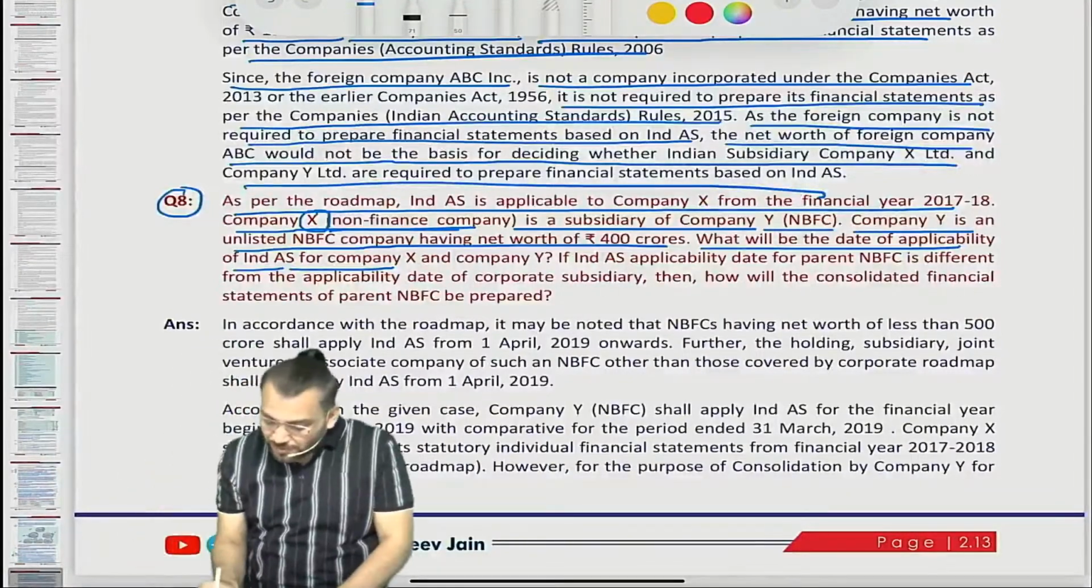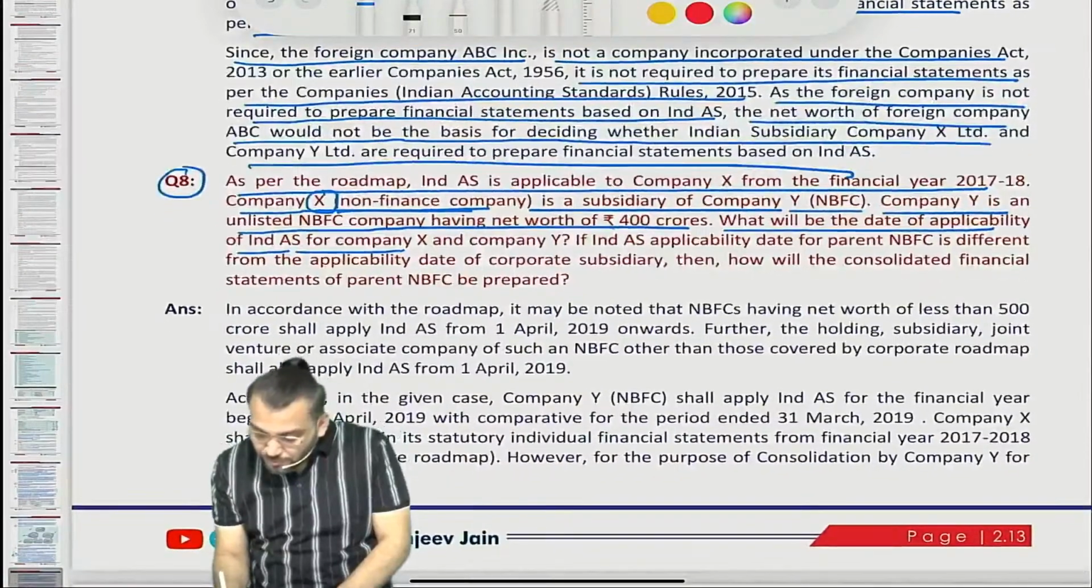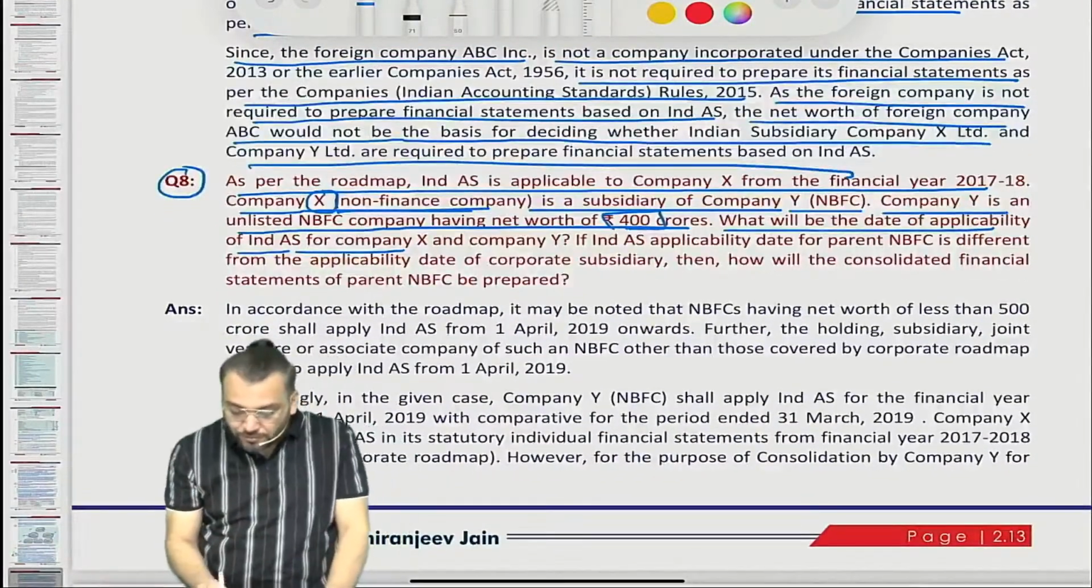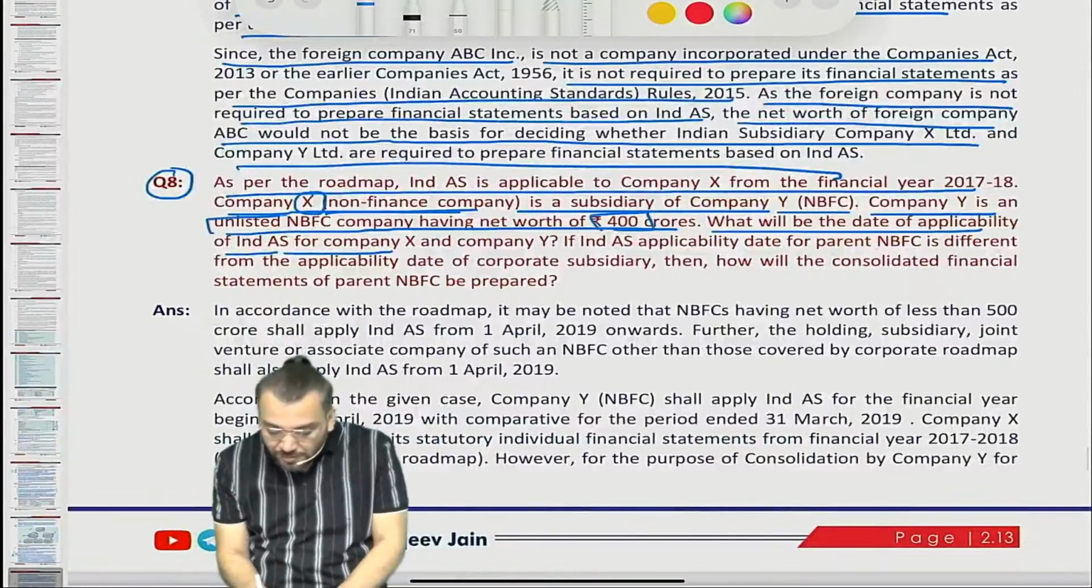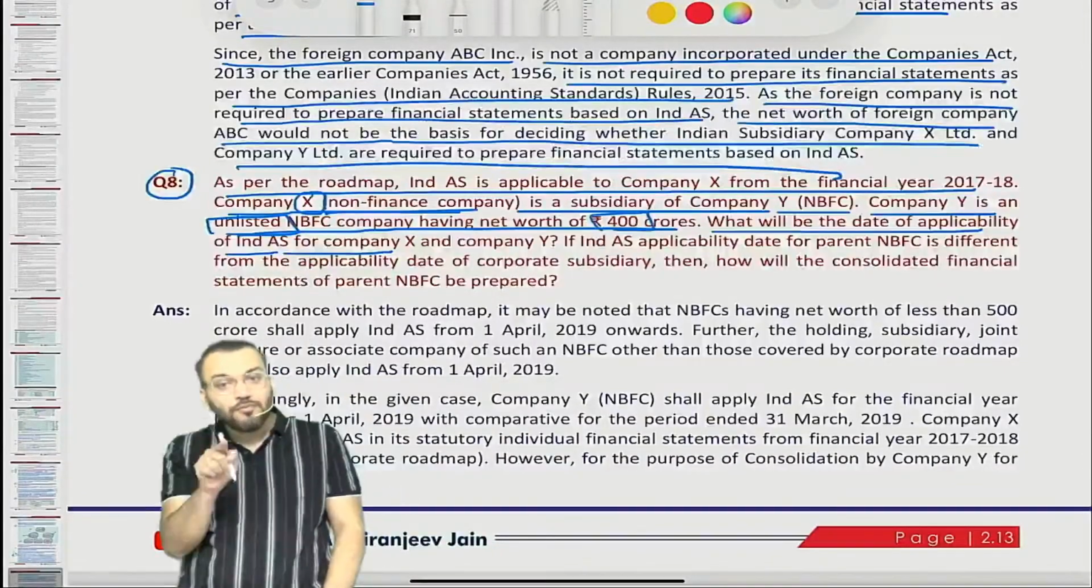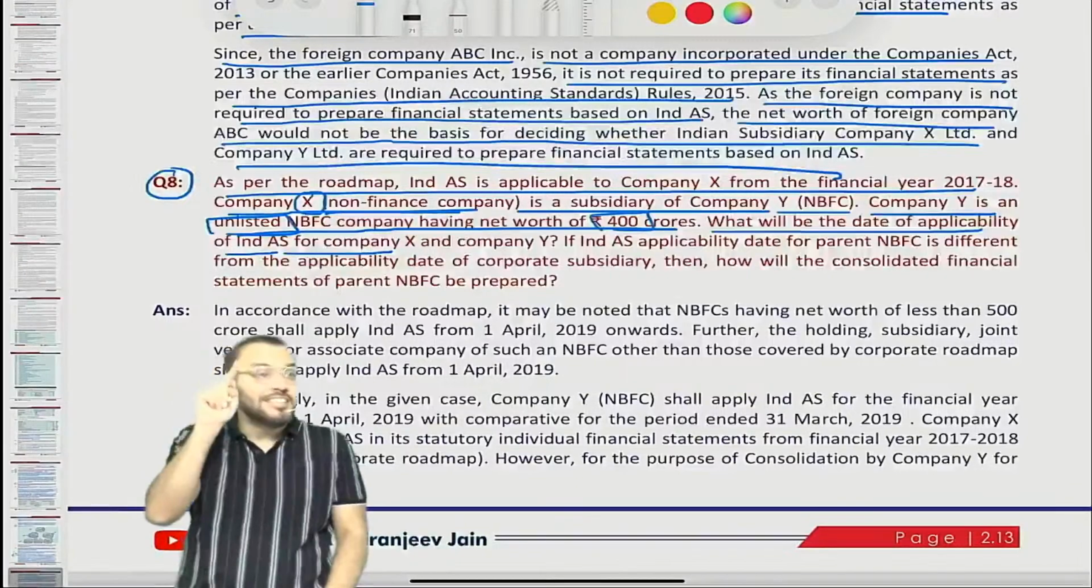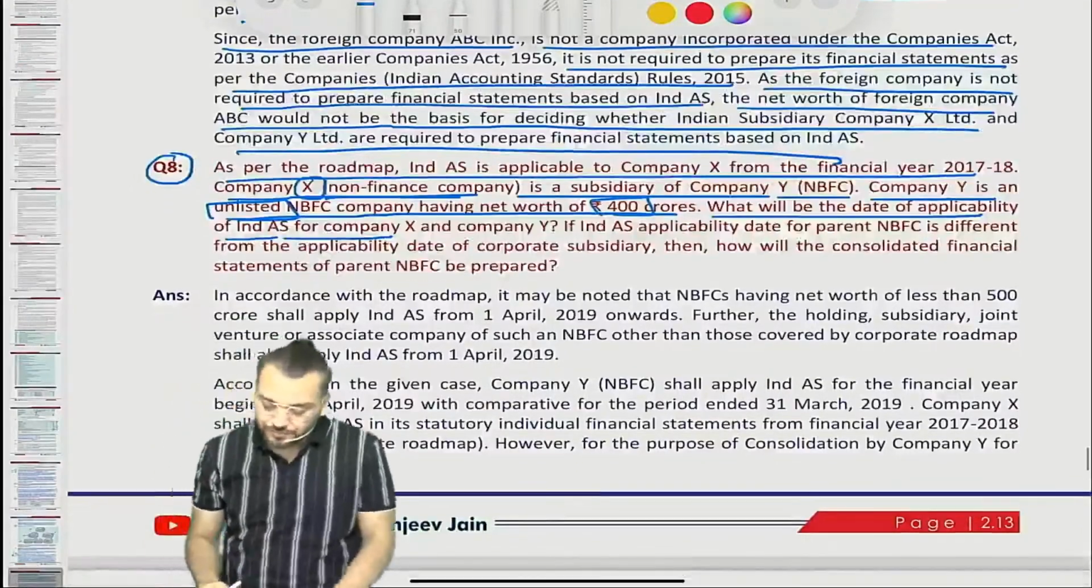Their net worth is given as how much? 400 crore. And it is which company, unlisted or listed? Unlisted company. So they will fall under which phase? Phase 2, which means from 1st April 2019. Understood? Correct.